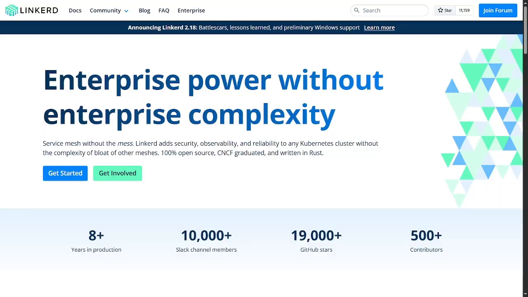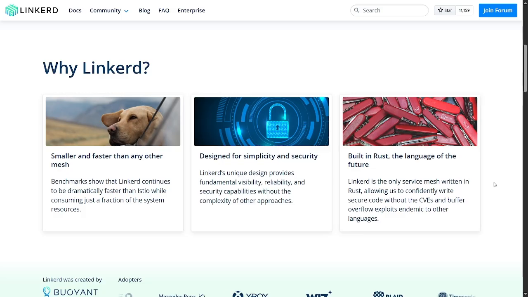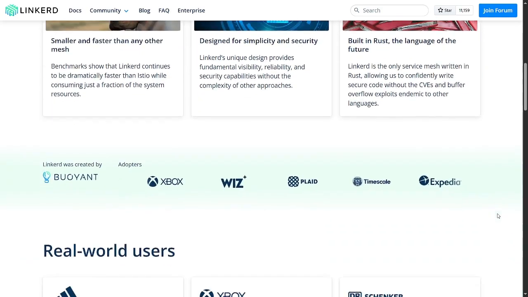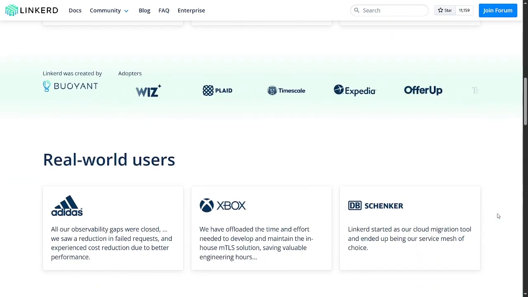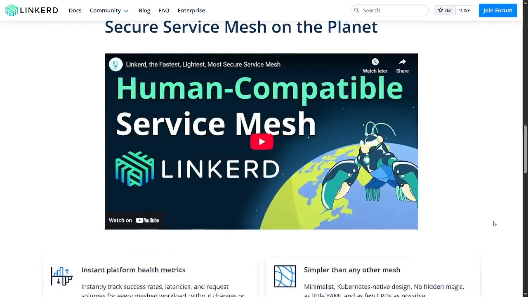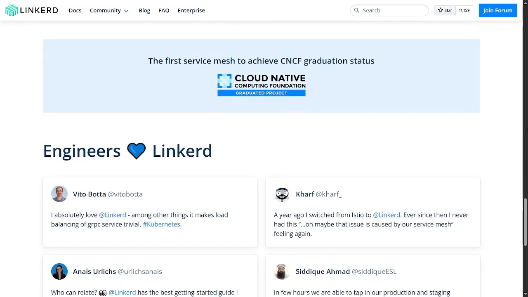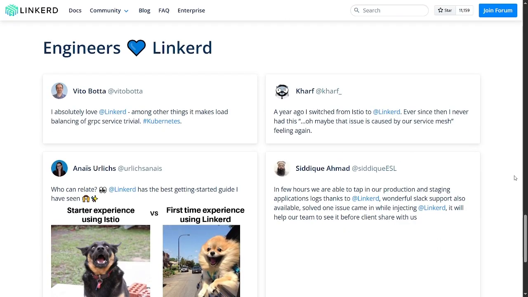Now let's turn to Linkerd, which takes a different approach. Linkerd is known as the lightweight and simple service mesh. It was built from the ground up for Kubernetes and focuses on being fast, secure, and easy to operate. It delivers the core benefits of a service mesh: traffic management, reliability, and observability, without overwhelming you with complexity.